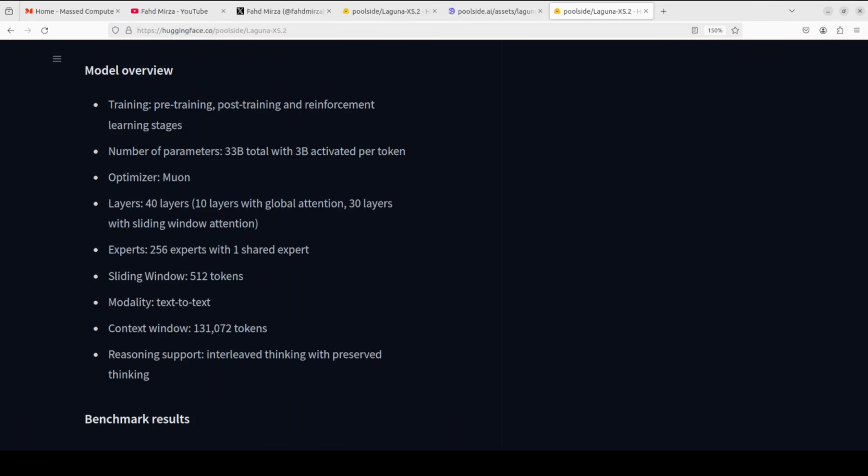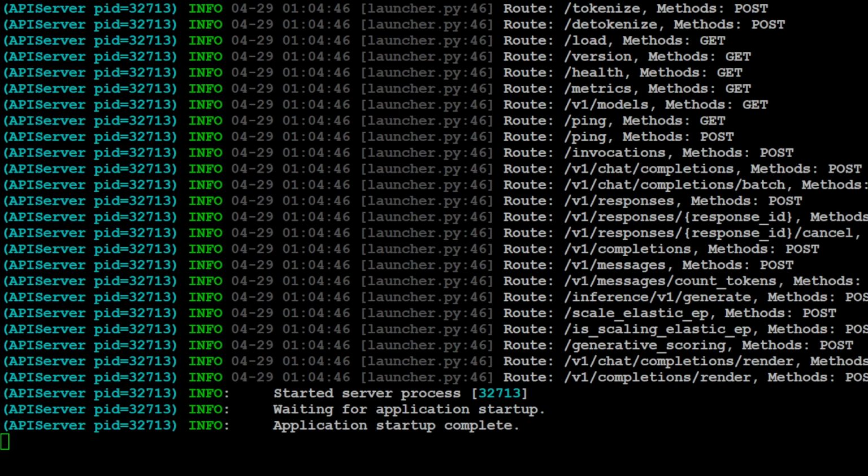It has native reasoning support with interleaved thinking between tool calls and a 128K context window, which you just saw in my vLLM command. 256 experts with one shared expert, and was trained using the MoE optimizer from Moonshot, of course, with async off-policy agent RL. So looks pretty good on the surface, but let's try it out to see how it goes.